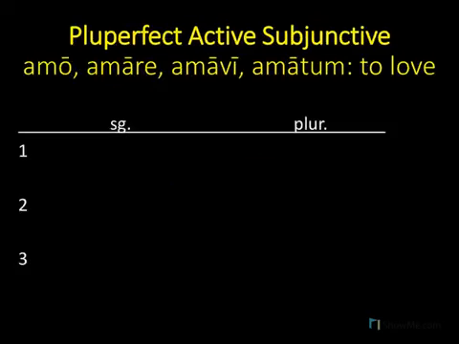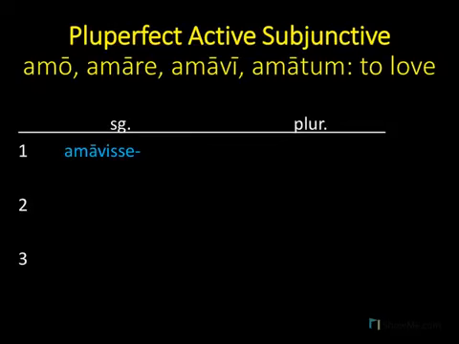And we'll start with the example, amo, amare, amavi, amatum, the verb to love. As I just mentioned, we'll use the third principal part to make our perfect stem. We do this by removing the I, and so we have amav. To this, we'll add the four letters I-S-S-E, and so we have amavisse.